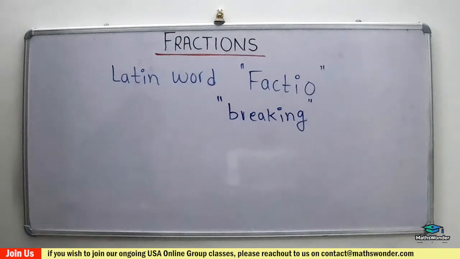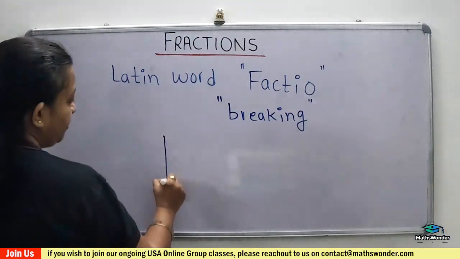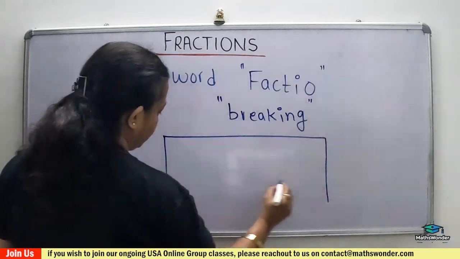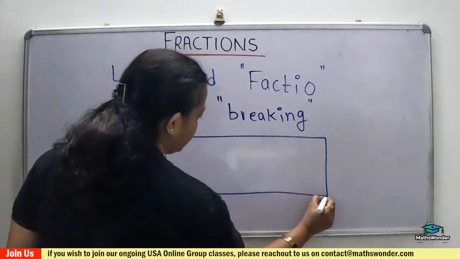Often in life, we have situations that demand sharing. For instance, one chocolate bar to be shared equally between two siblings.